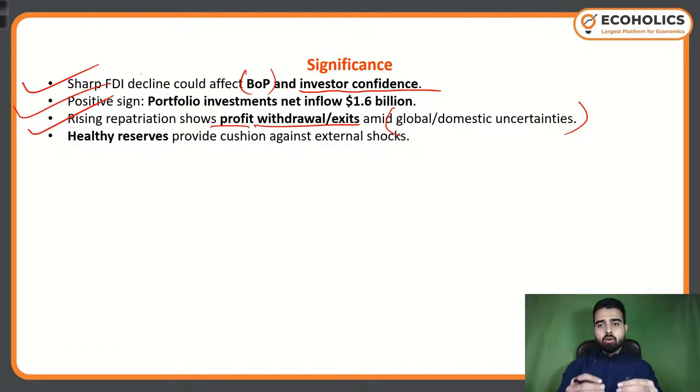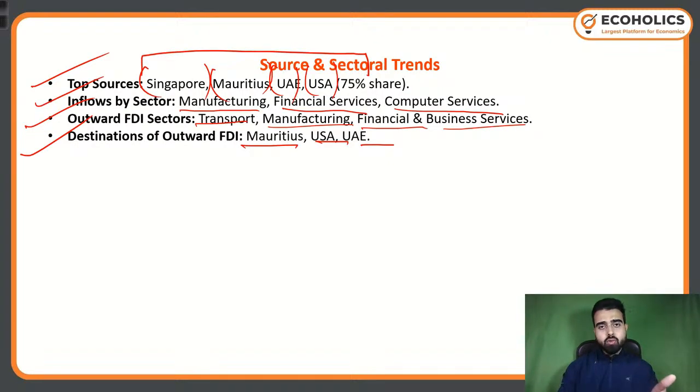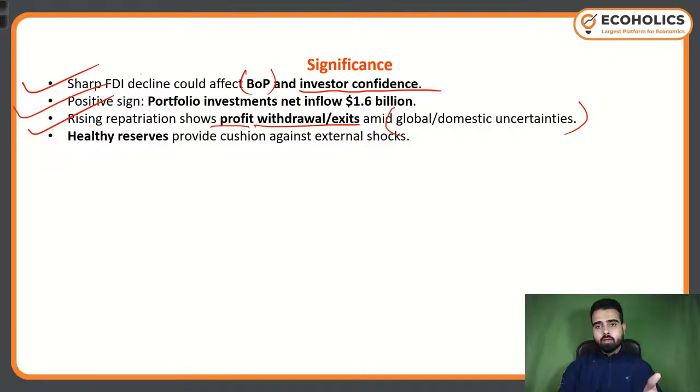And if you see the top sources from where we receive FDI, the US is one of the countries. So it becomes important. Now, if the US is having this kind of apprehension, obviously they will be taking back their profits and their withdrawals. Right? So this is how the rising repatriation shows profit withdrawals and exits amid global and domestic uncertainties.